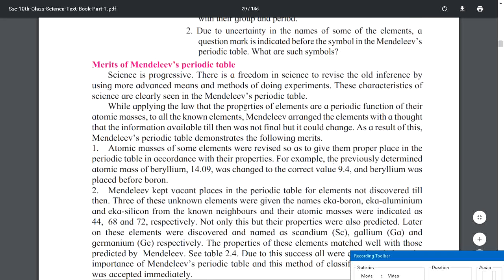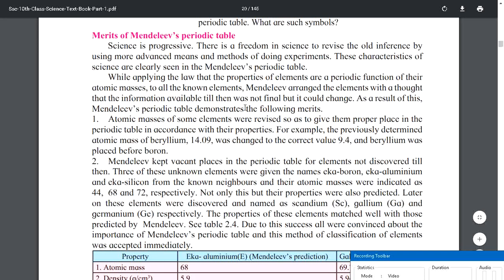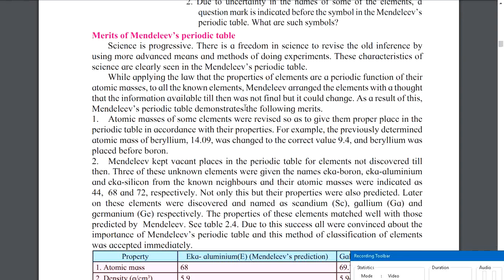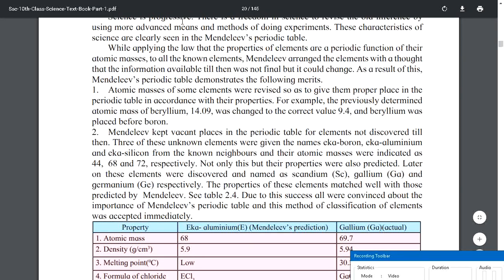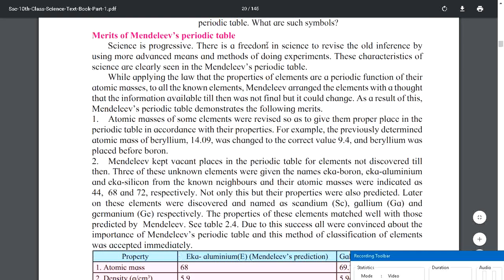Now this is the first periodic table, I think, which had some merits, because we had no merits about Dobereiner and Newlands. Now science is progressive. We know that. There is a freedom in science to revise the old inferences by using more advanced means and methods of doing experiments. This characteristic of science is clearly seen in Mendeleev's periodic table, while applying the law that the properties of elements are a periodic function of their atomic masses. This is a very important line.